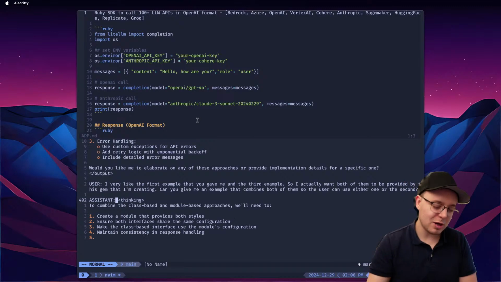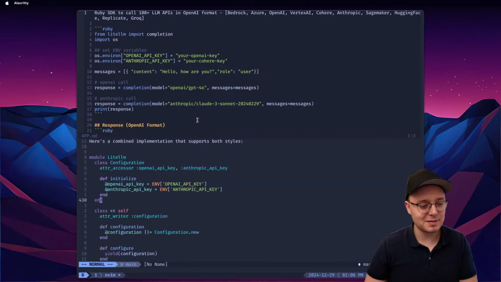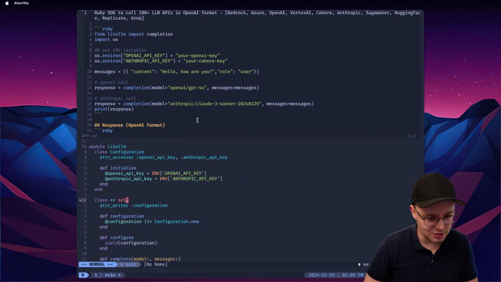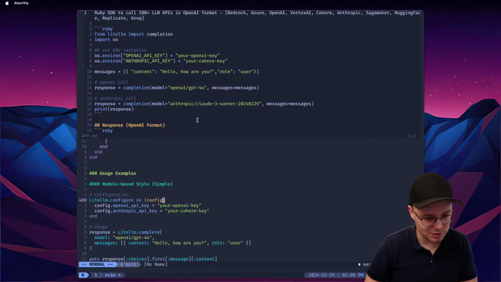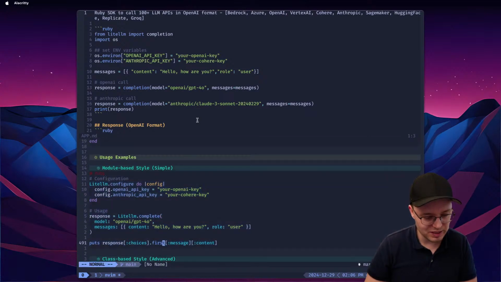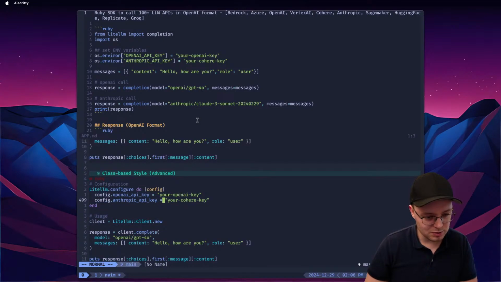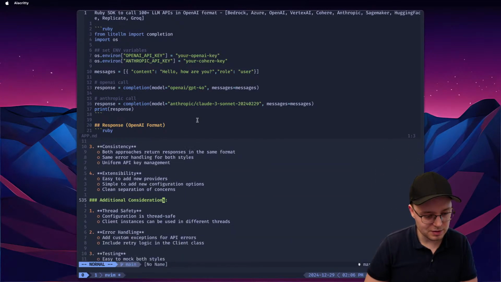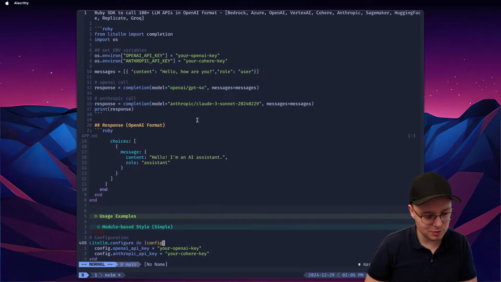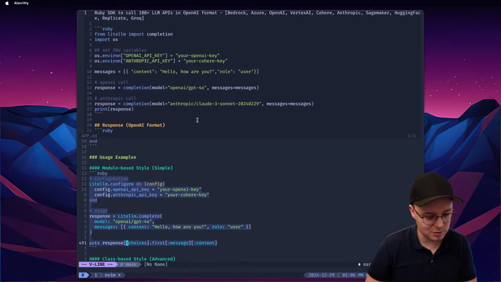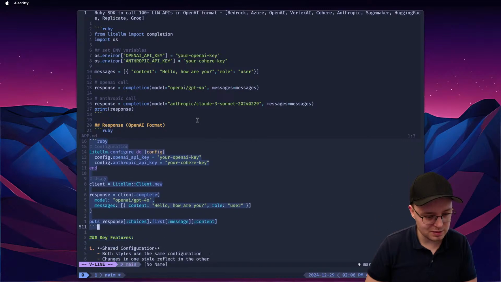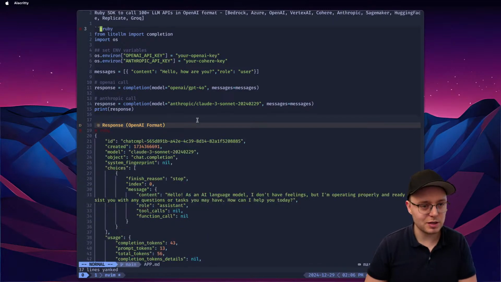right? And I mean, obviously I can do it by hand, but I'm just, oh, whoa, whoa, whoa, it started implementing it. Jesus. No, no, no. This is not what I was asking for, but I like this, right? So we have this by default, right? And then if you want to, you have class-based configuration, and then you can do this. Okay, I don't need any of this, so we just need this part. Okay, this is awesome. So we have usage examples, right? And class-based style, advanced, key features. Good, this is all I need.